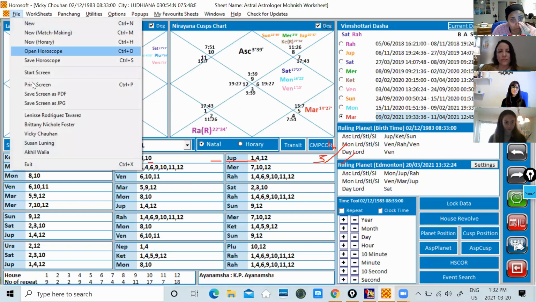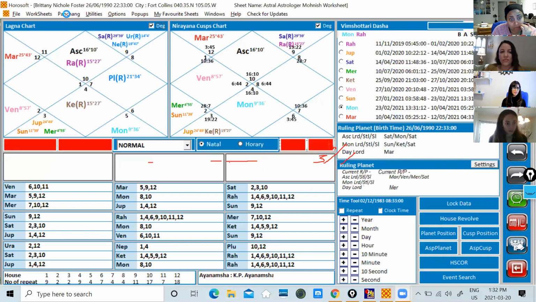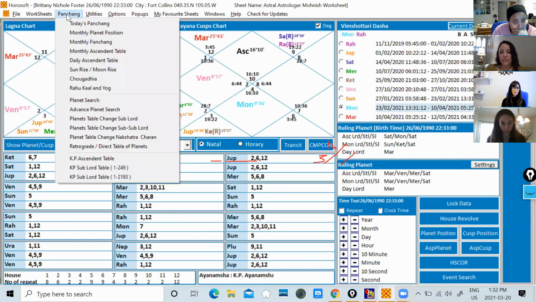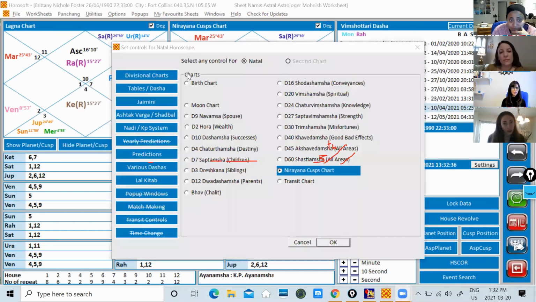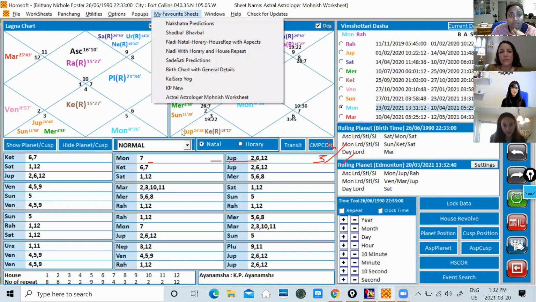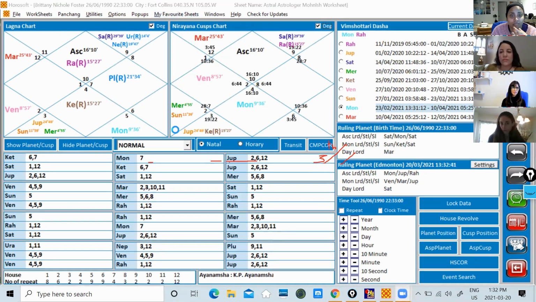And if I open Brittany's chart here and read the Panchang of when you were born, not today's actually, we have to go to the journal settings. Journal details, just to show you from this software how to see that. But I'll teach you how to run your softwares and what settings you need.